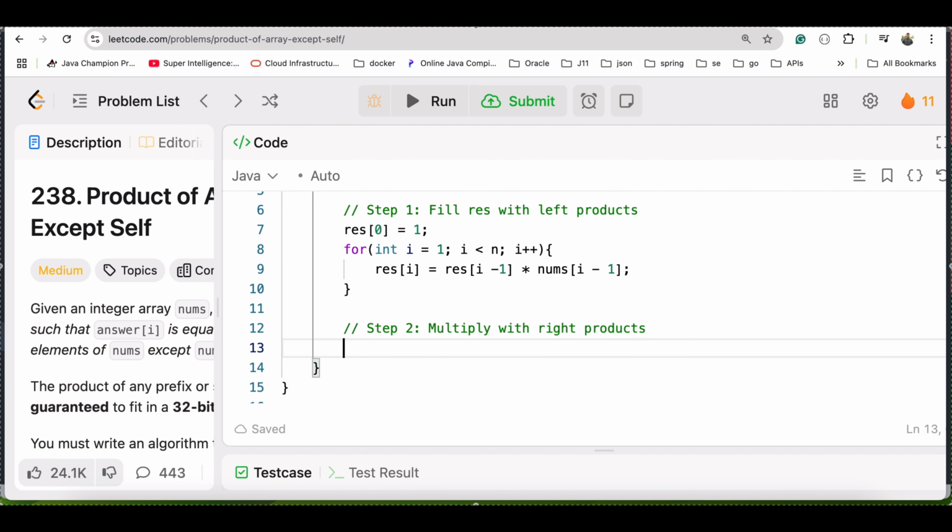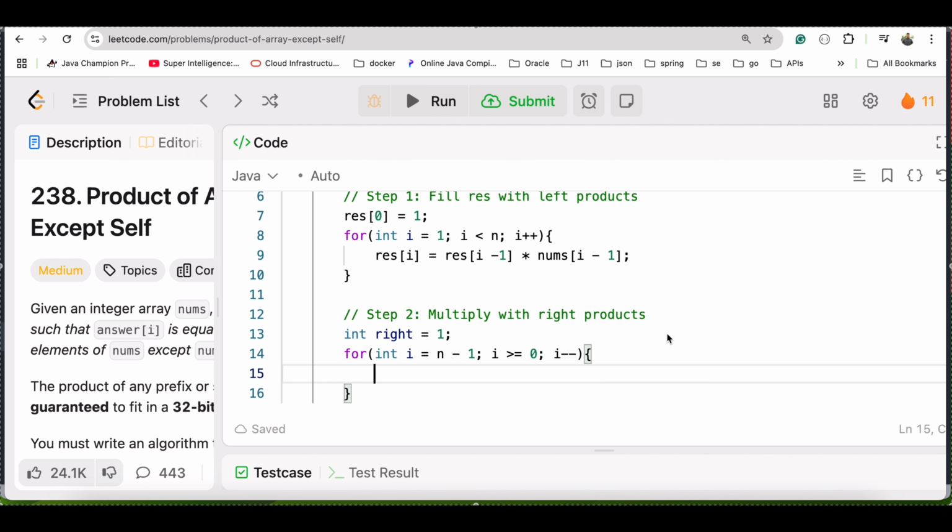Now in step 2, we first have to initialize the right product. Let's suppose we say right is 1, we'll initialize it, and then we'll go for the loop. So the loop will be int I from n minus 1, right? Means the last index, and then I should be greater than or equal to 0, and I minus minus. So the left pass and the right pass. Now this is the right pass we are doing. So the right pass is ready.